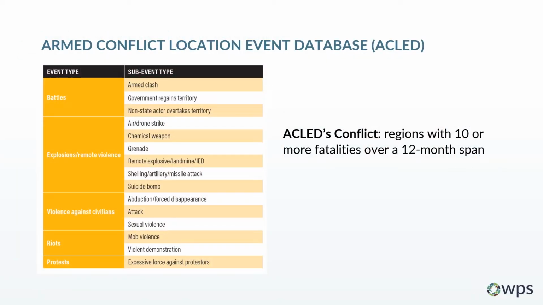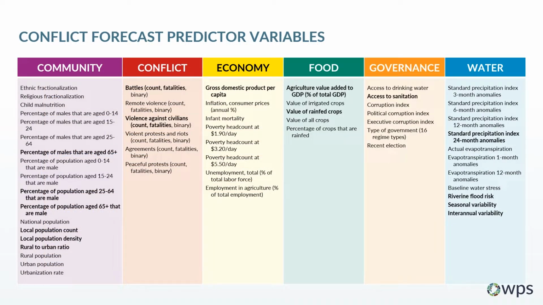These data sets were then compared against historical conflict data where 10 or more fatalities occurred per year from the Armed Conflict Location and Event Data dataset. The input variables were then narrowed to fewer than 20 predictor variables based on recursive feature elimination. Recursive feature elimination identified which of the input variables were most correlated with the historical conflict data so that we could use a limited set of the highest performing variables to generate conflict forecasts based on current and future datasets.